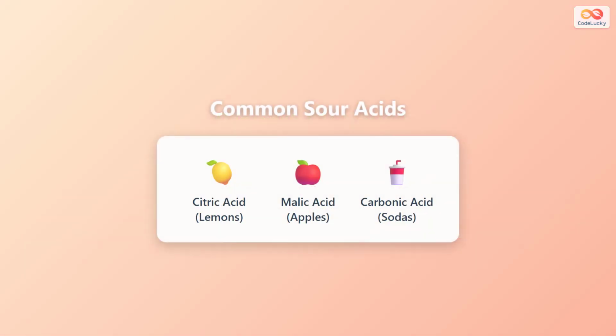Many acids that we encounter in nature are responsible for the sour tastes in common foods. Citric acid is found in lemons and other citrus fruits, giving them their characteristic tangy flavor. Malic acid is present in apples and contributes to their tart taste. Carbonic acid forms when carbon dioxide dissolves in water, which is why carbonated sodas have a slightly sour, tangy taste. These natural acids are safe to consume and are part of our everyday diet.